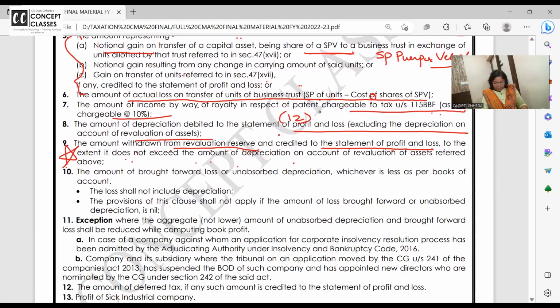The 10th one. How? Amount of brought forward loss or unabsorbed depreciation. You know, brought forward losses can be carried forward for 8 years. Unabsorbed depreciation can be carried forward for an indefinite period.